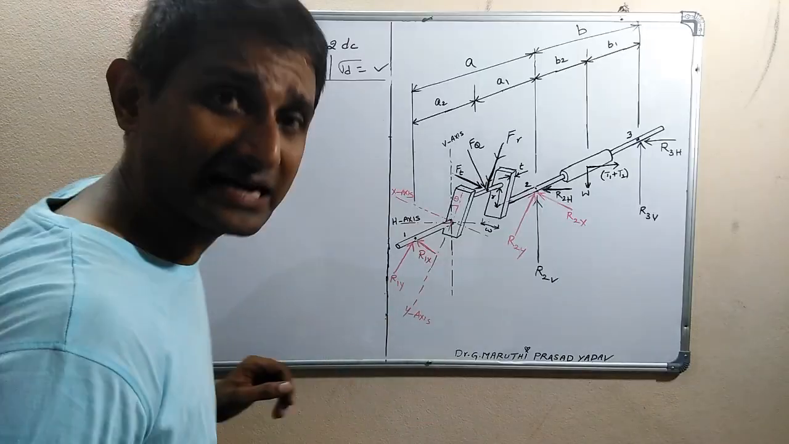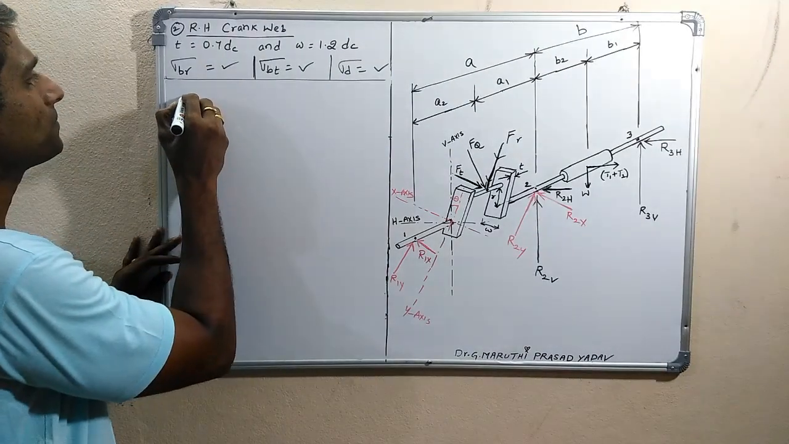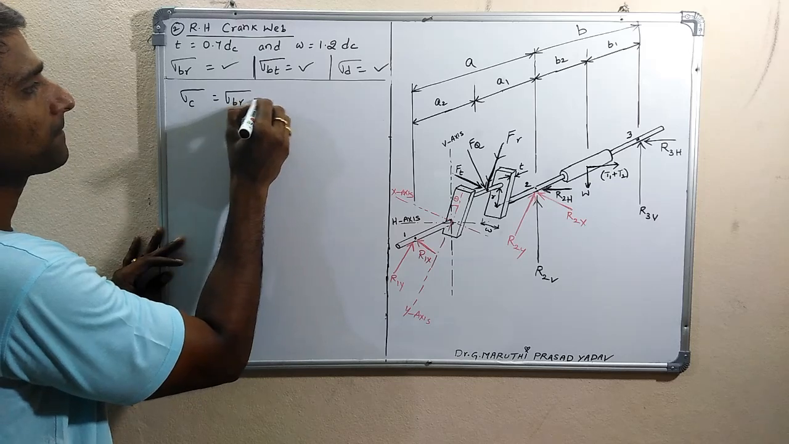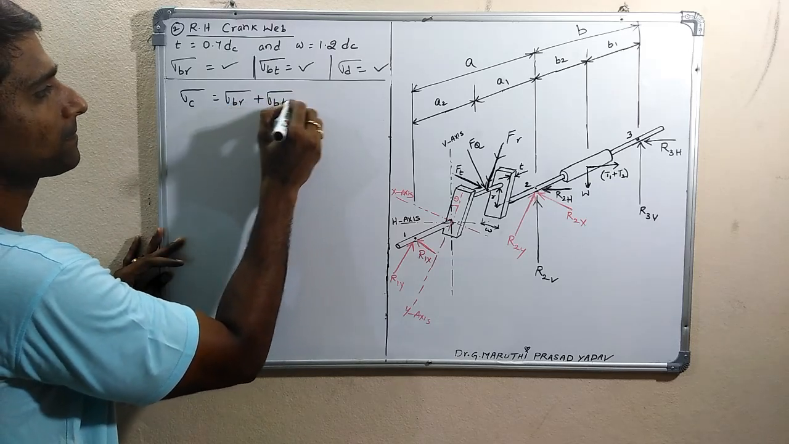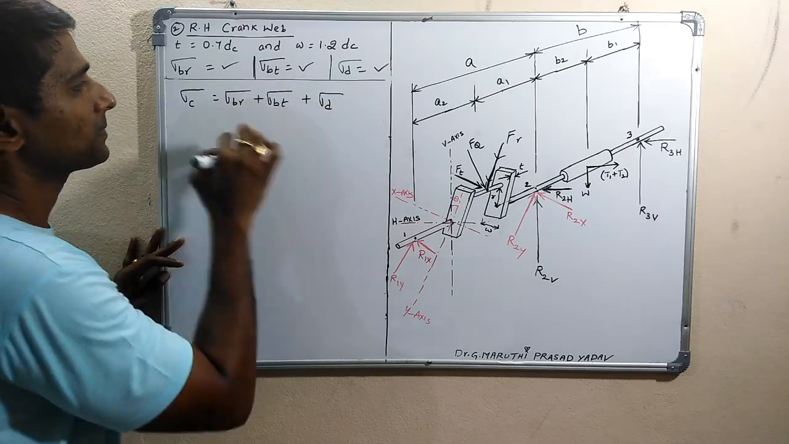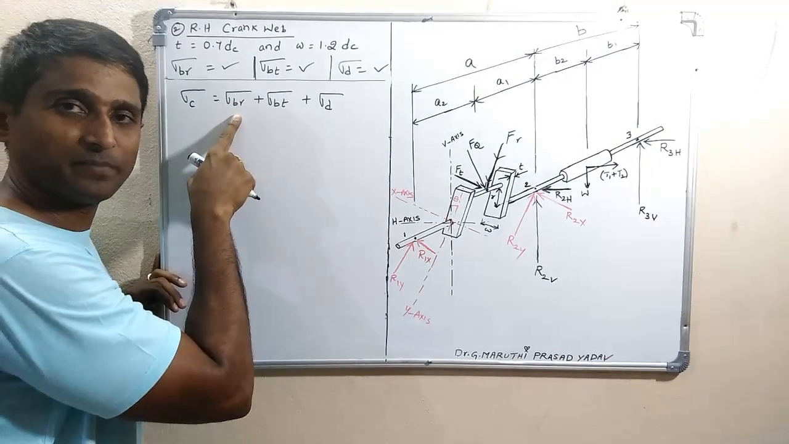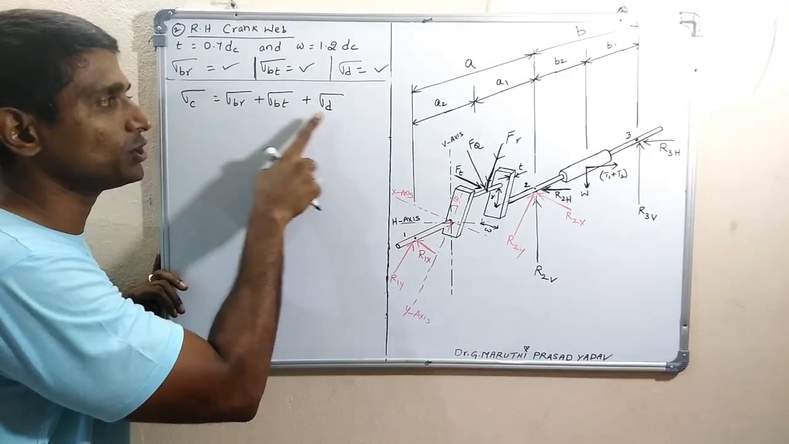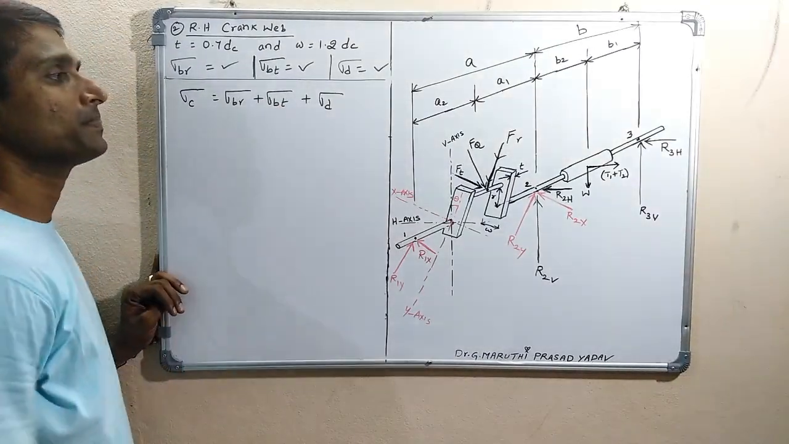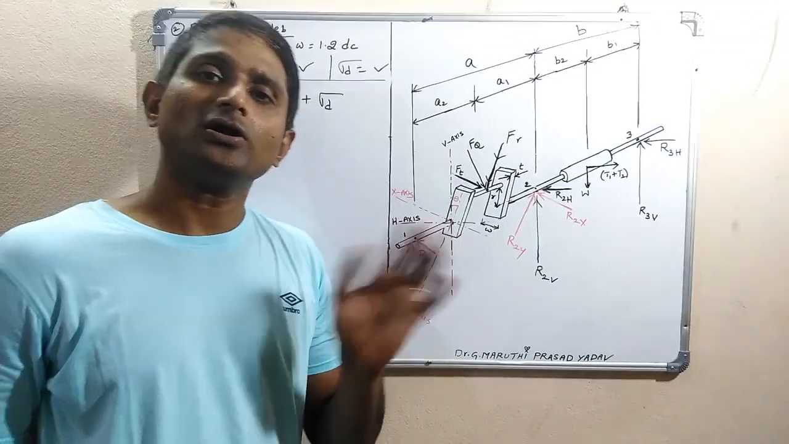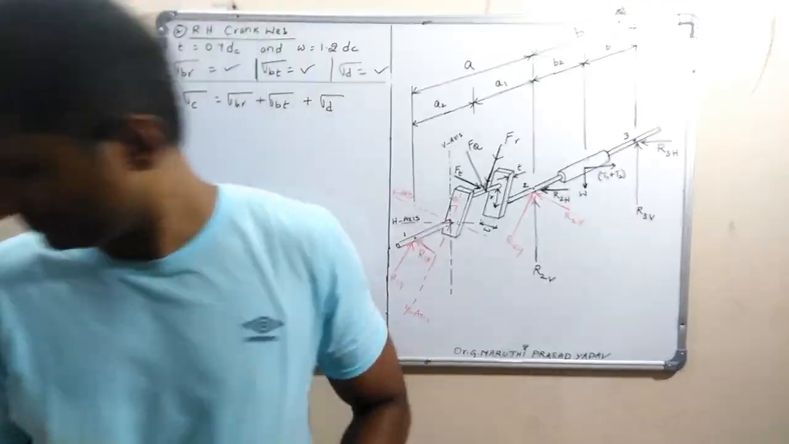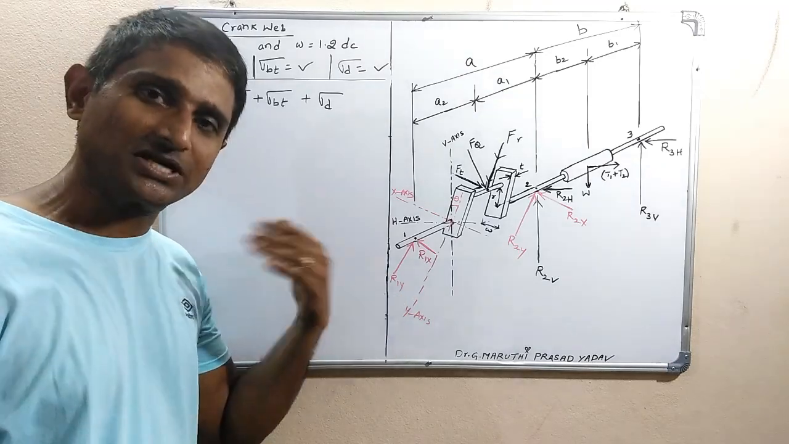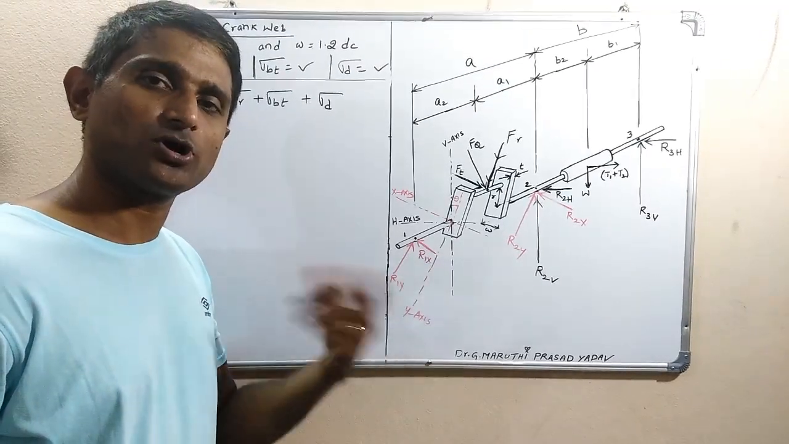Therefore the resultant compressive stress equals the compressive bending stress due to radial load, plus the compressive bending stress due to tangential load, plus the direct compressive stress. In addition to that, it also results in torque. Now let us find out the torque or torsional shear stress. First let us find out the torque, then the torsional shear stress because of that torque.